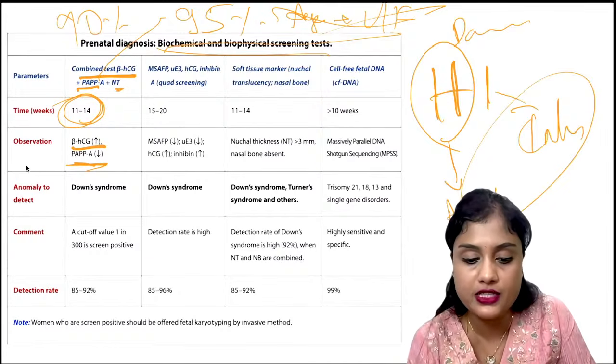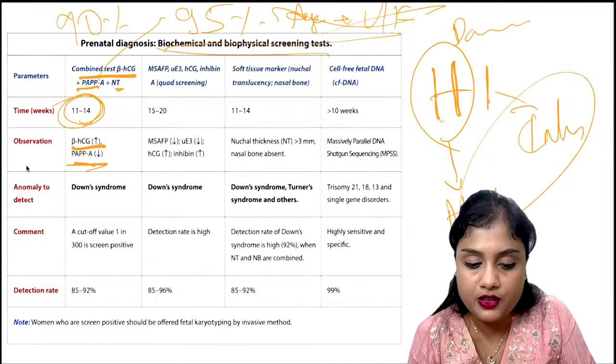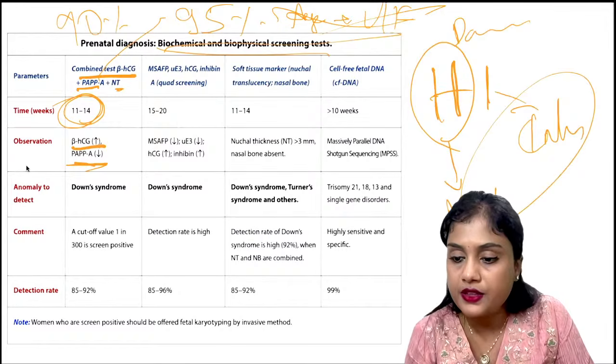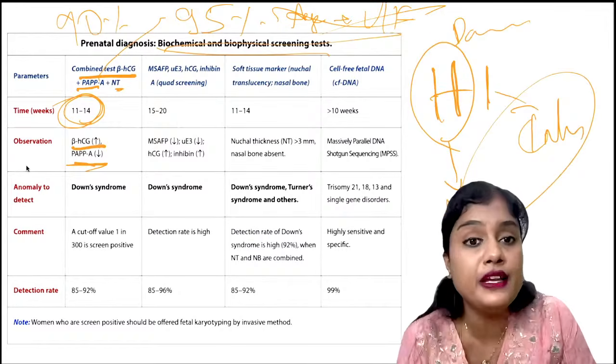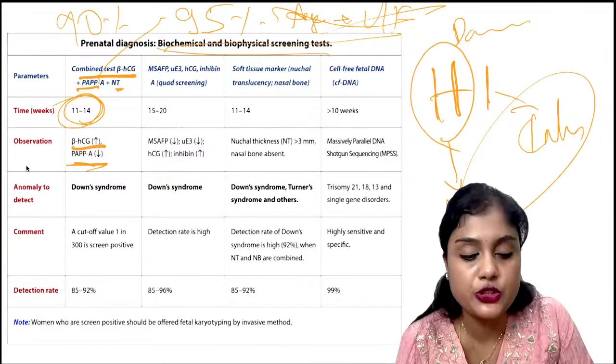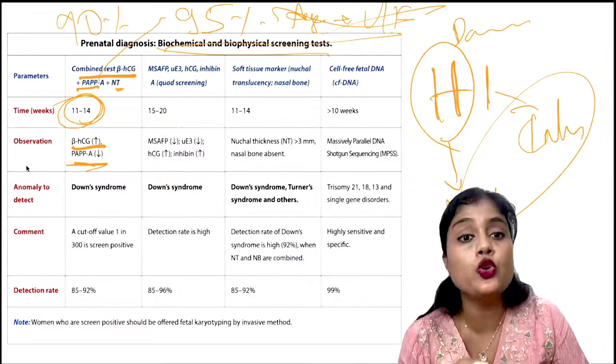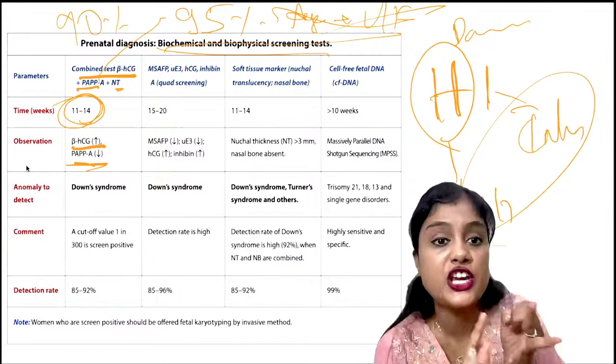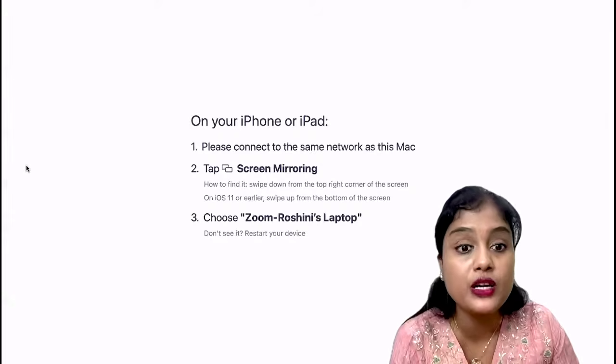Okay, let me clear this one more time. So now between 11 to 14 weeks a patient comes to you, that time you will do double marker. That is your beta HCG and PAPP-A. These are the markers that you will do. Very good.